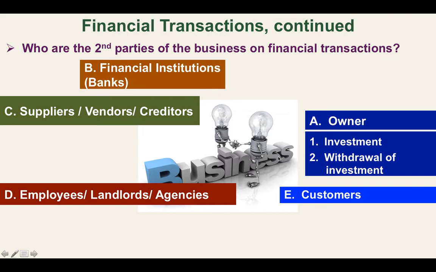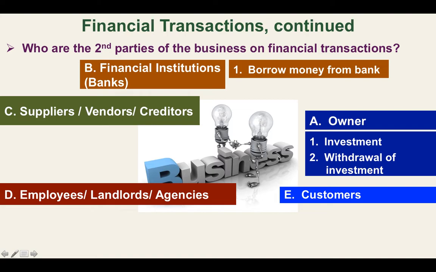Okay. And for the financial institutions, obviously, the business will borrow money from the bank. Okay, this is the financial transaction. So we will learn how to do a journal entry in this transaction, the borrowing of money from bank.